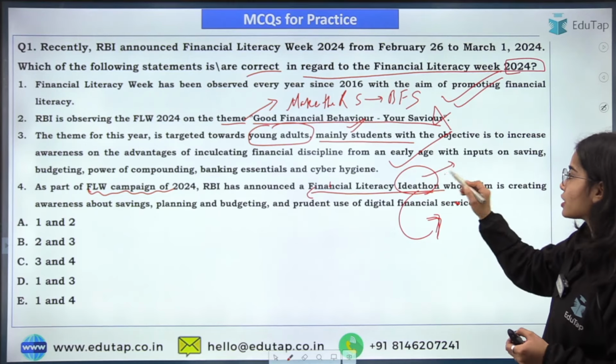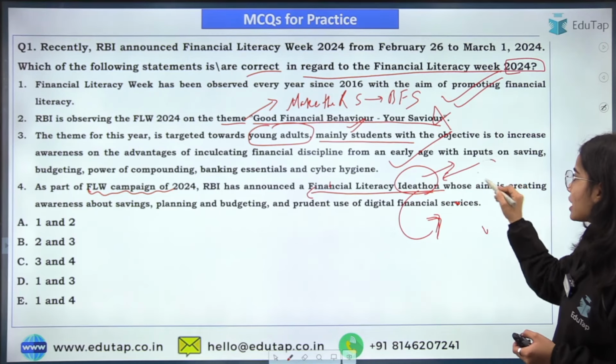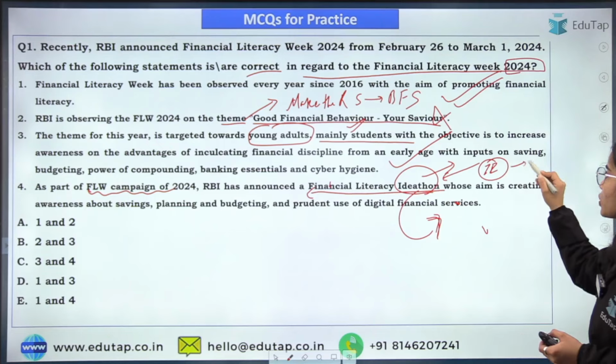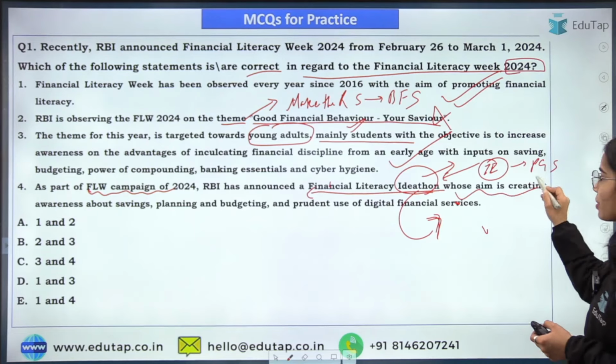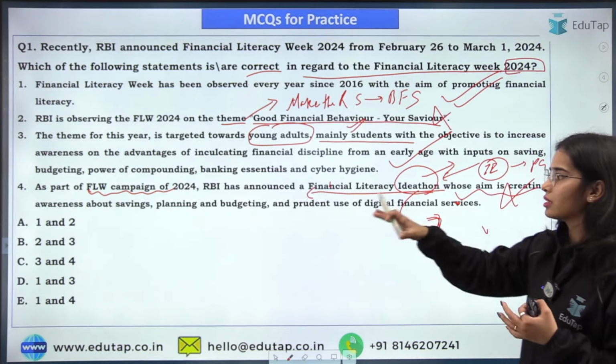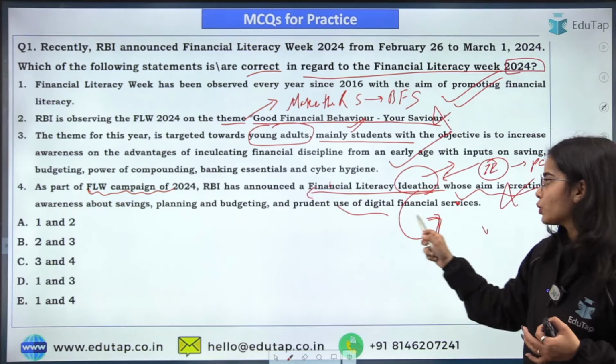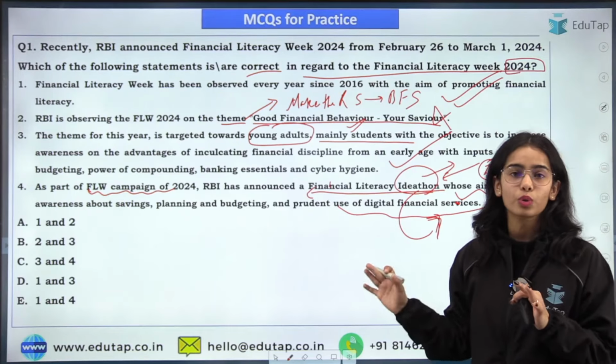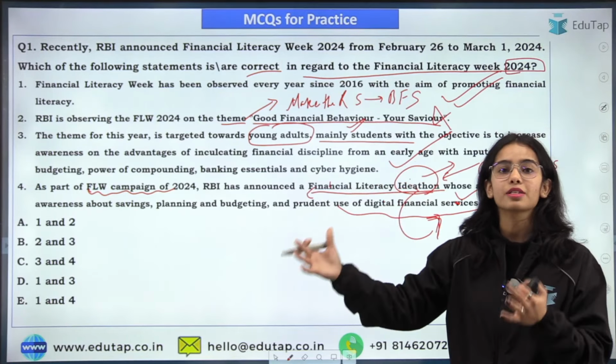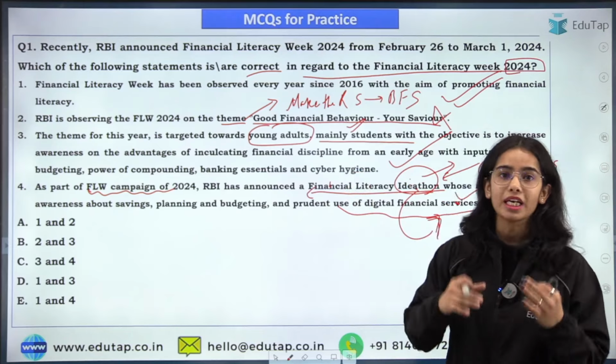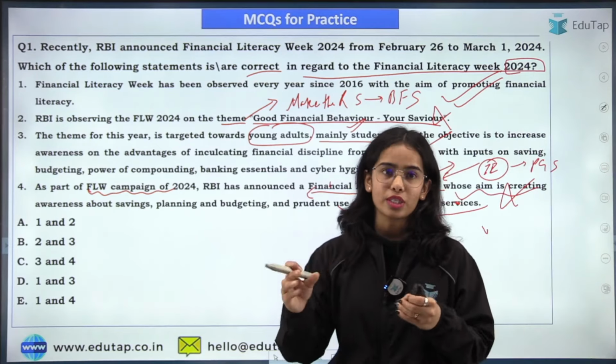Its aim is to take innovative ideas from the postgraduate students. Its aim is not to directly create awareness about the use of digital finance services. No, it is an ideathon that is asking for ideas particularly from the postgraduate students.